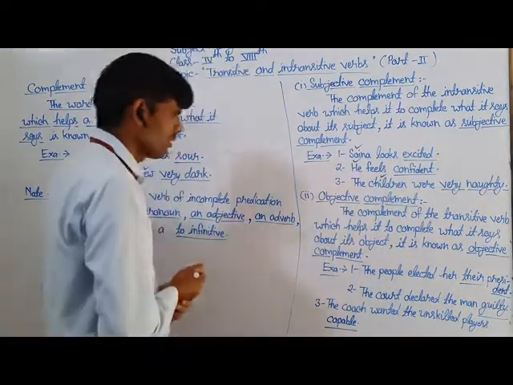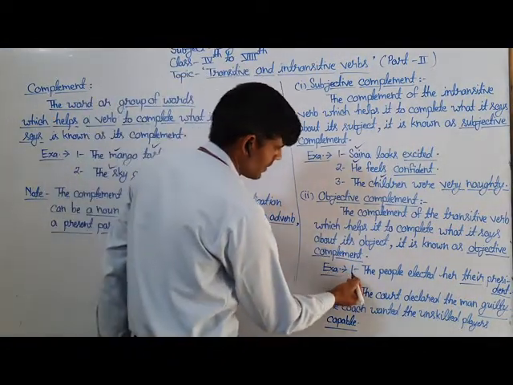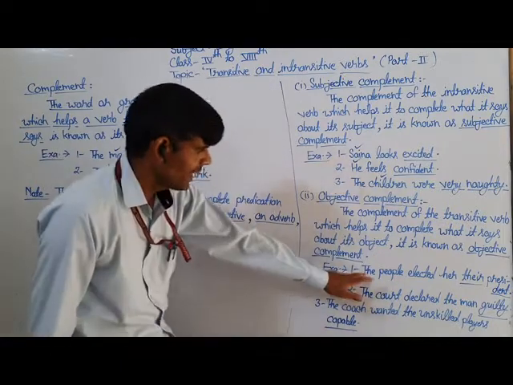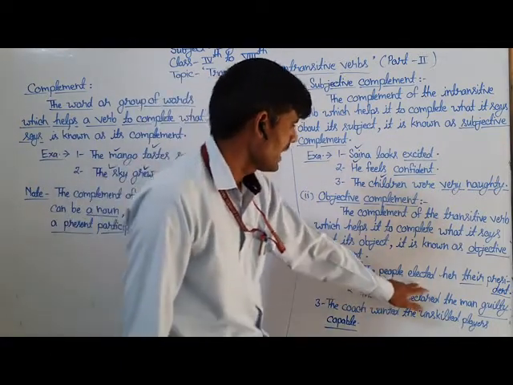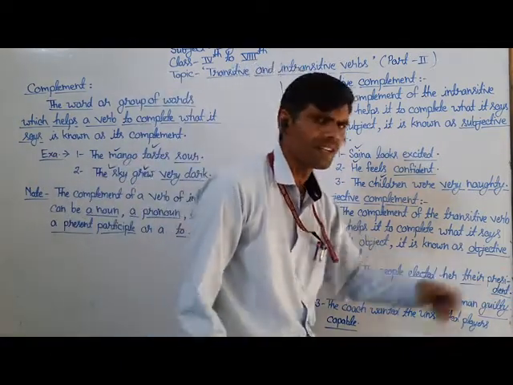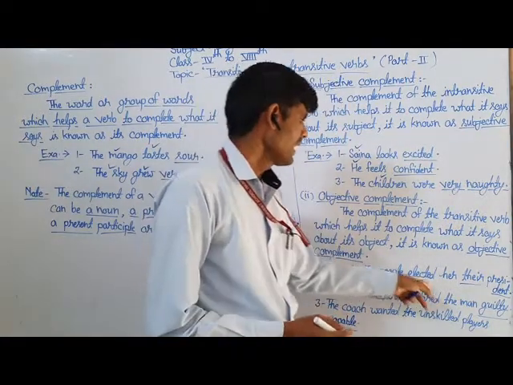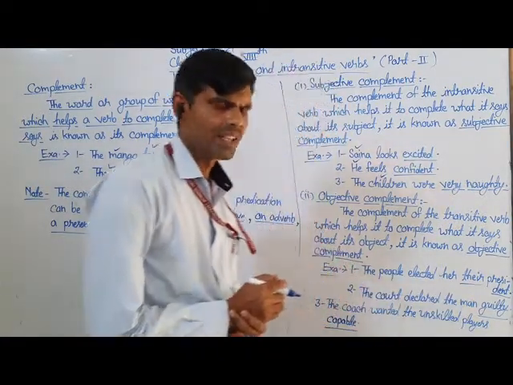For example, here is the first example of objective complement, and that is: the people elected her their president.